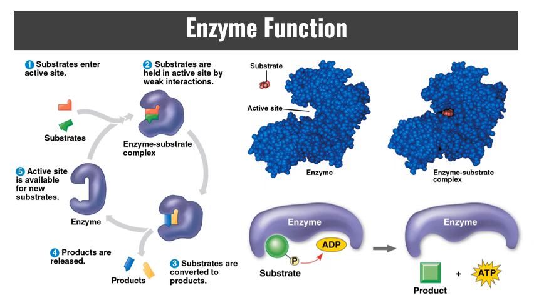At high concentrations, the active sites on all enzymes are engaged. The enzymes are said to be saturated. So the rate of the reaction is determined by the speed at which the active site can convert substrates to product. The only way to increase productivity at that point would be to add more enzymes.